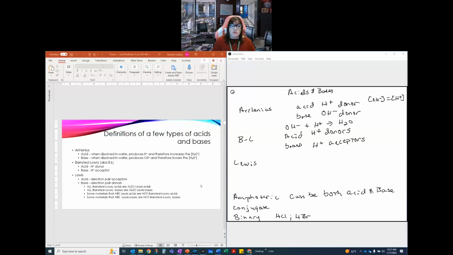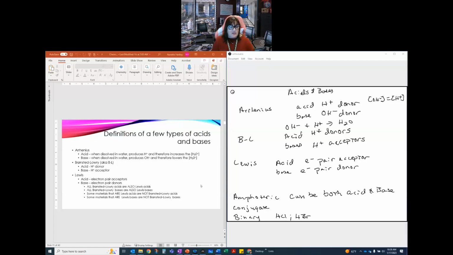The other thing we need to talk about is Lewis acids and bases. And we don't deal with this too much here. This is something that you talk about in other chemistry classes, but it is a definition and therefore something we should be able to do. In a Lewis situation, an acid is defined as an electron pair acceptor. And the base is defined as an electron pair donor.